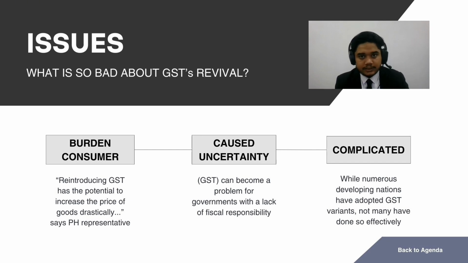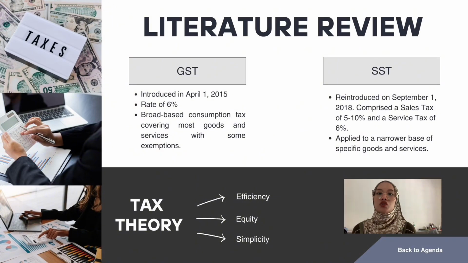Third and finally, the GST is a complicated tax to administer, and a considerable amount of preparation is necessary before it can be implemented smoothly. Although many developing countries have implemented a variation of the GST, not many have done it efficiently. Sri Lanka and India are examples of countries that are struggling with poorly conceived and implemented GST regimes in the world. Moving on to the next slide, which is the literature review.